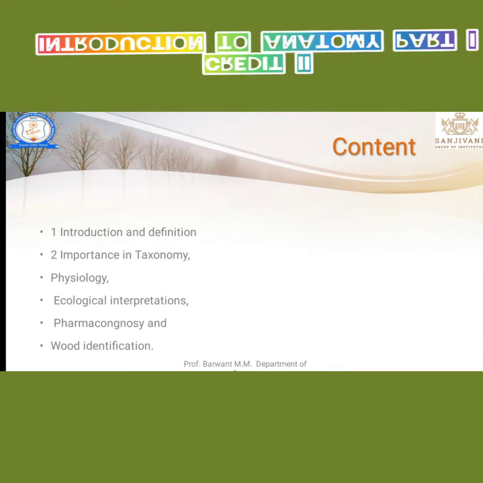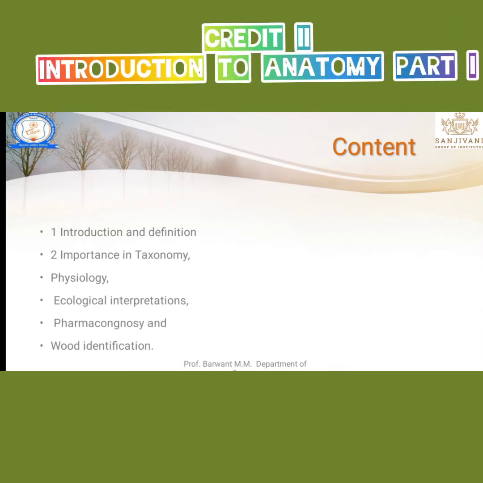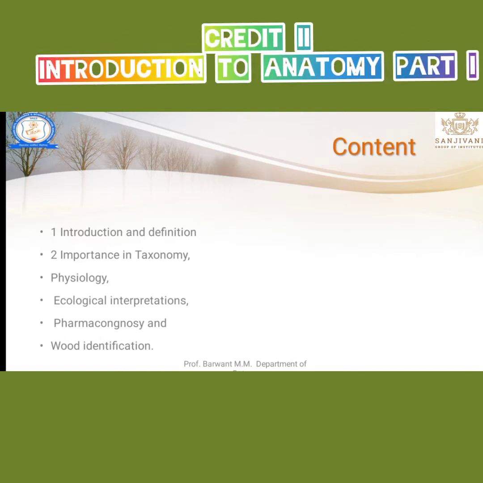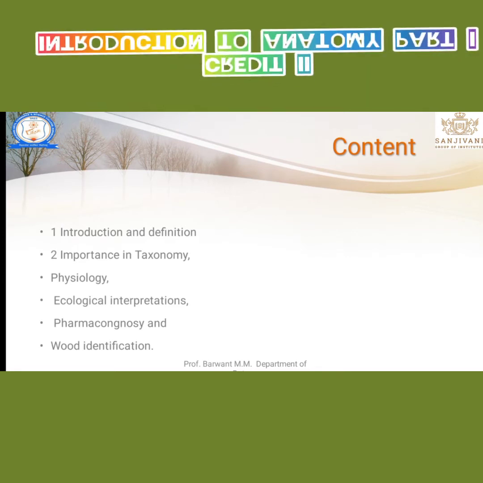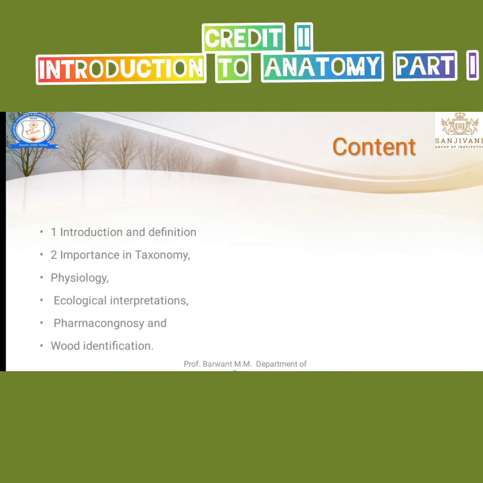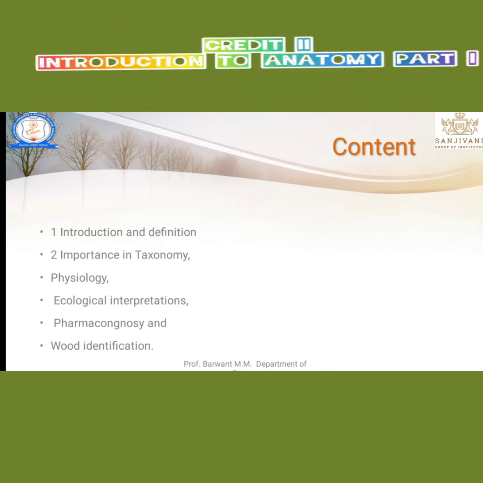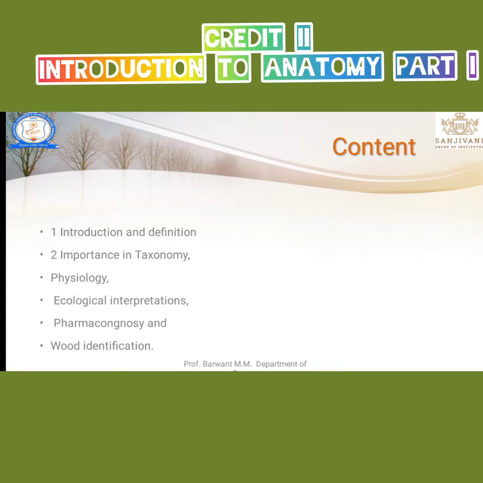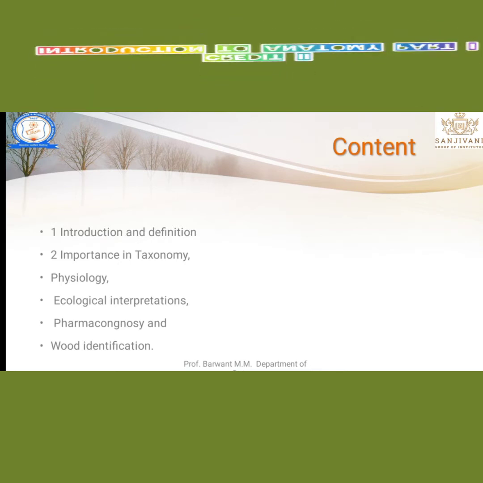First, taxonomy. I have explained taxonomy previously in the first credit. Taxonomy is a branch which deals with the study of identification, nomenclature, and classification of plants. Specifically, what taxonomists do is identify the plant, give a name to that plant, and classify that plant. That is the job of a taxonomist. And what is the importance of anatomy in taxonomy? In this branch we have to see.